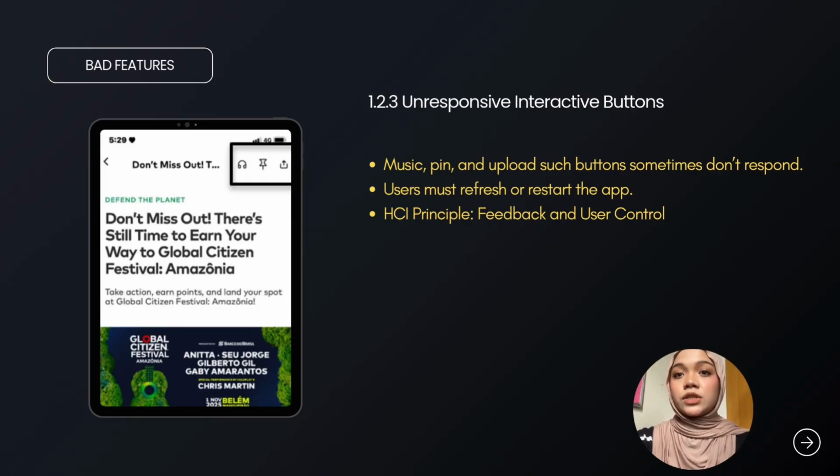The last bad feature of this app is the unresponsive interactive buttons, such as the music, pin, and upload options. Sometimes they do not respond when tapped. This violates feedback and user control, because users expect an immediate response or visual feedback when they click something. When the app does not react, it causes confusion and breaks the flow of interaction.